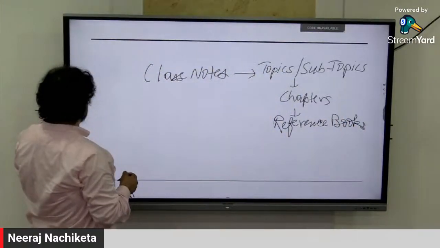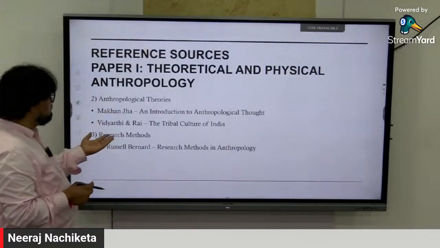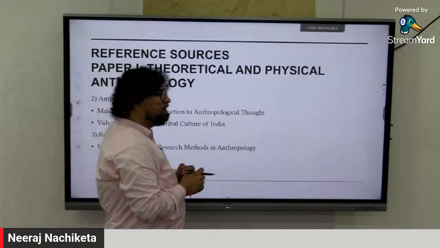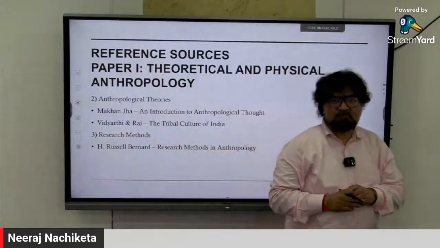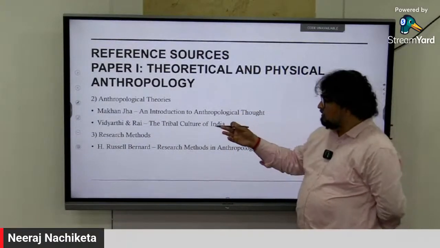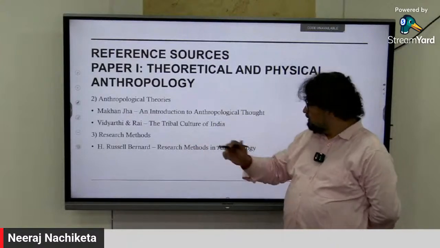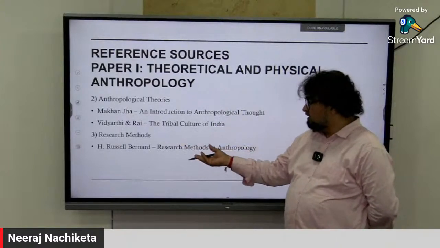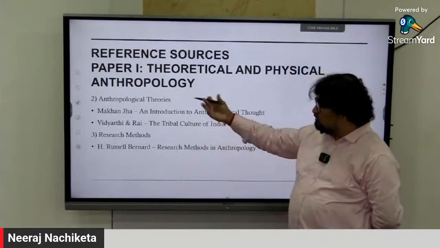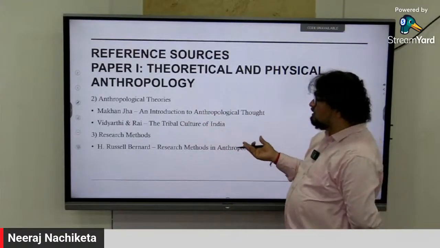And then if you look at other subjects, for example paper 1 only, anthropological theories: Makhan Jha, a very important book. Structuralism, functionalism, differentialism, all this. Vidyarthi and Rai, Tribal Culture of India, which is also kind of paper 2. Then research methods: Russell Bernard. This is followed by other optionals also. Not only anthropology, other optionals also come into that.